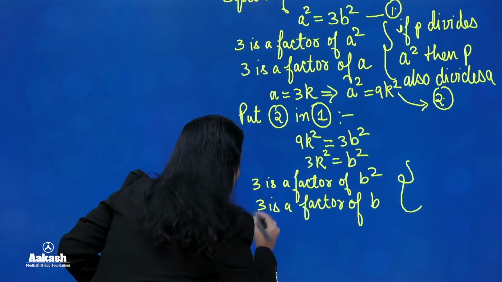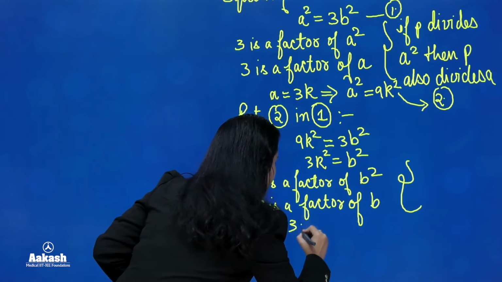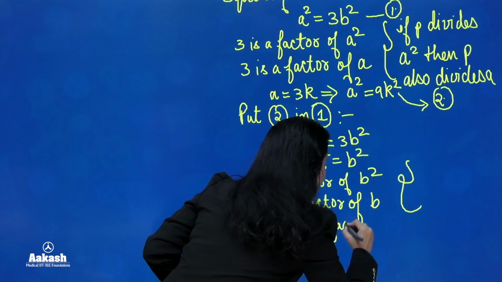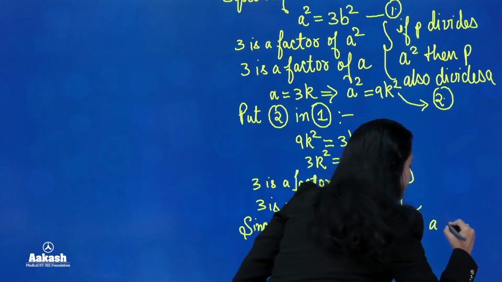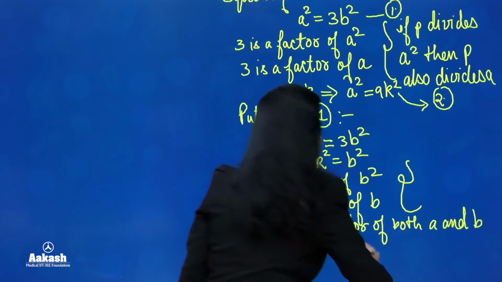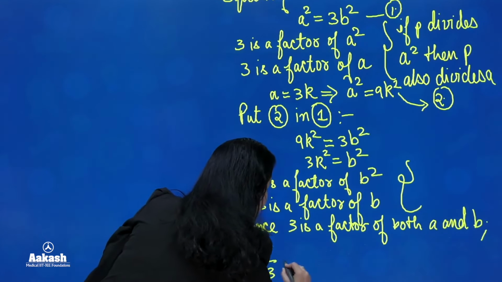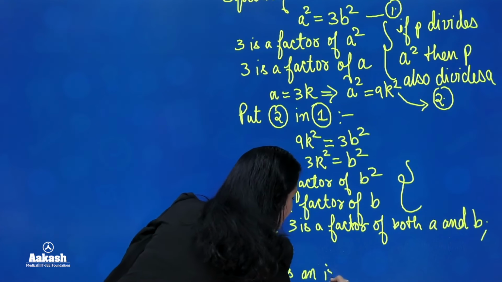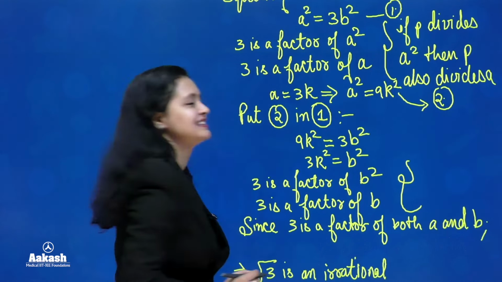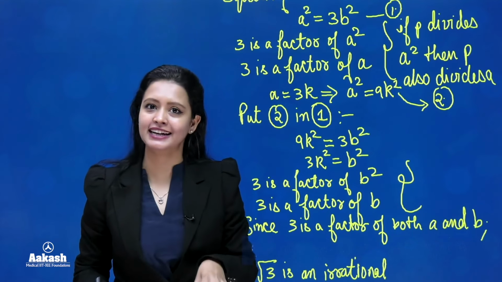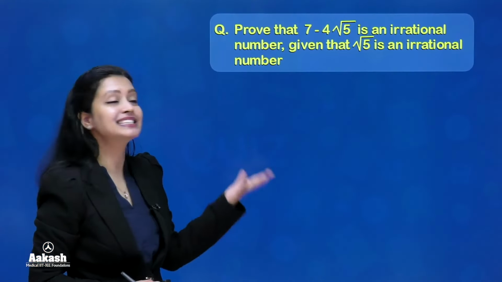So, since 3 is a factor of both a and b, that tells us that our assumption was wrong. And that tells us that in fact, root 3 is an irrational number. It's an irrational number. Okay. So now full marks guaranteed in this question. Right, everyone? Chaliye, let's do one more kind of question that is asked in your board exams.